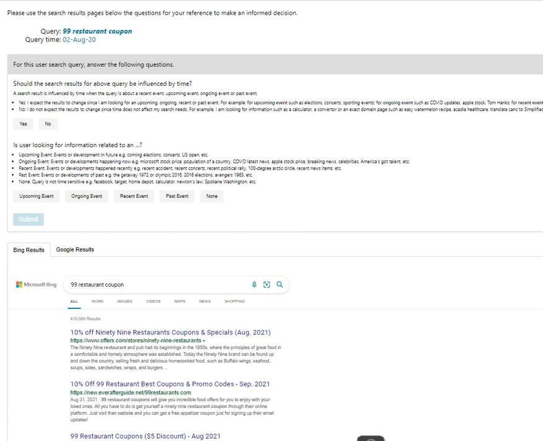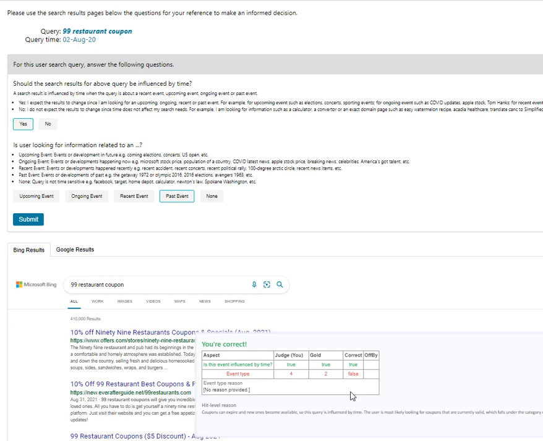99 restaurant coupon. Should the search result for the above query be influenced by time? This is quite confusing, but coupons do expire. So it's yes. And for this one, the query time was August. It is going to be a past event. Let's see how that goes. We got it wrong. It should be ongoing. I understand that. Okay. Again, don't worry, guys.